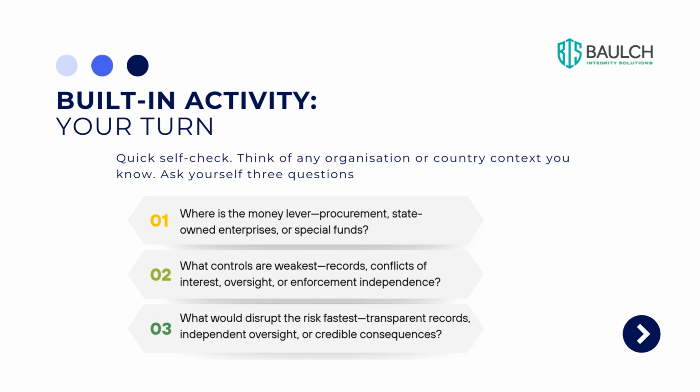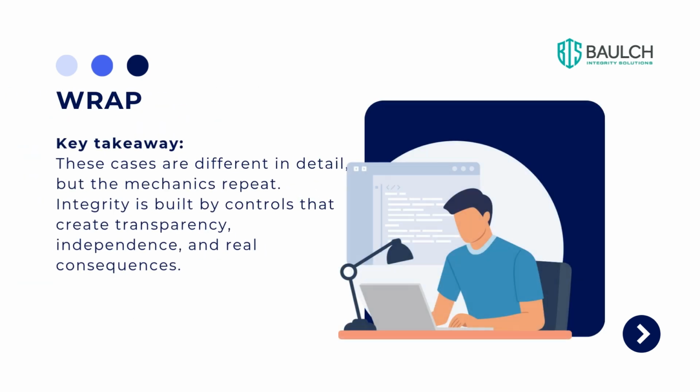Third, what would disrupt the risk fastest? Transparent records, independent oversight, or credible consequences? Pause for a moment and pick one area you would tighten first. That's a wrap on this module. Remember, these cases are different in detail, but the mechanics repeat. Integrity is built by controls that create transparency, independence, and real consequences.